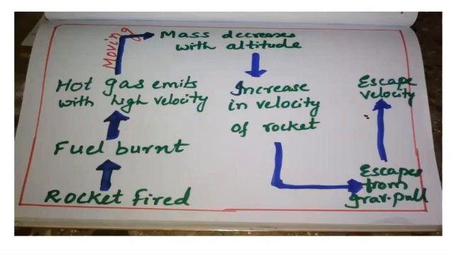So when it is high velocity pushing downward, the rocket will move much faster in the upward direction. So as it is moving, what happens? The mass decreases. How will the mass decrease? As the fuel is getting lesser and lesser, the mass of the rocket will decrease.